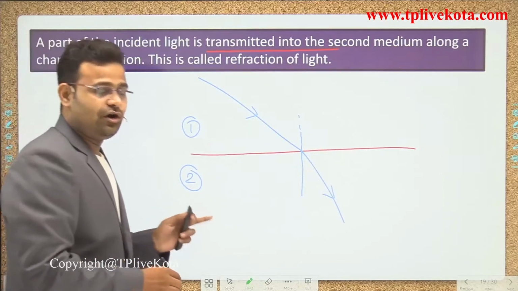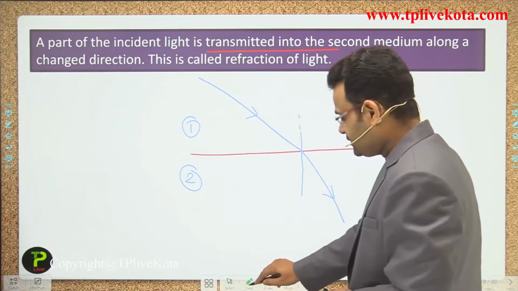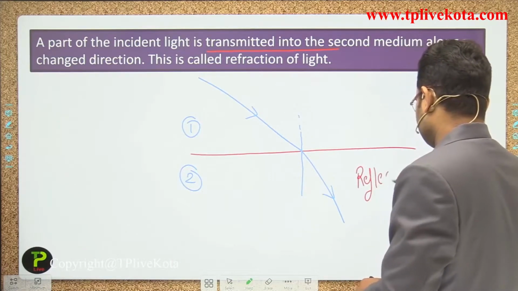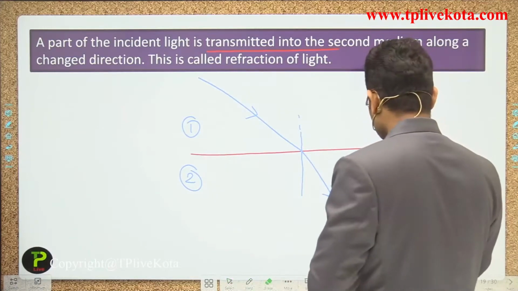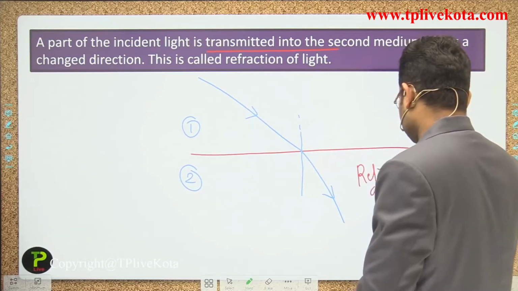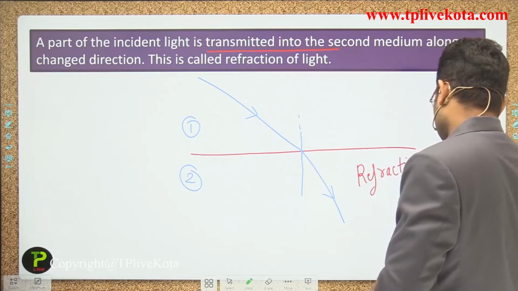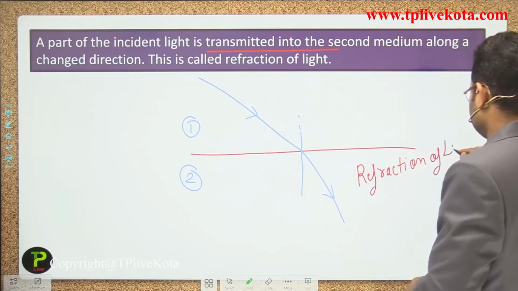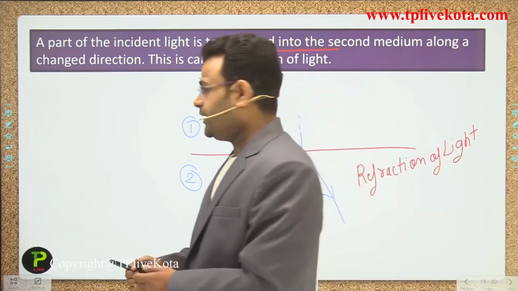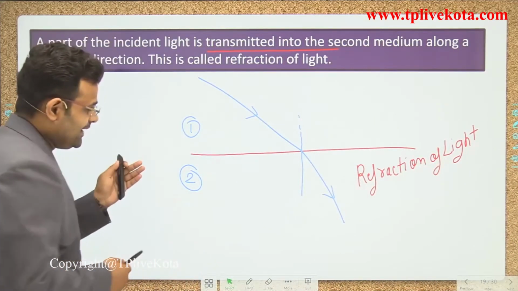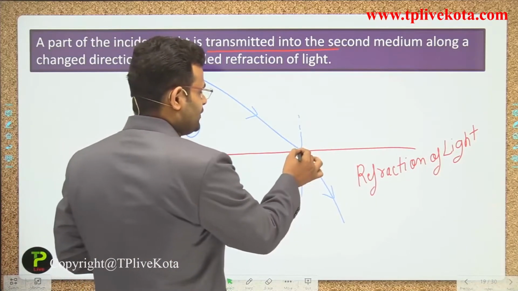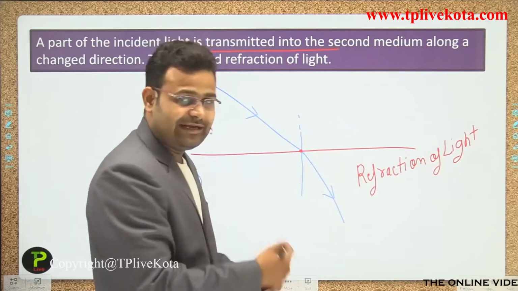That process is called the refraction of light. When light is incident at the interface of two media, some part of the light will be transmitted into the second medium.